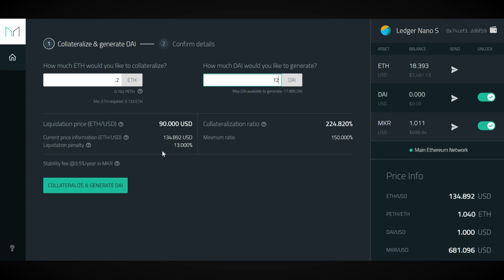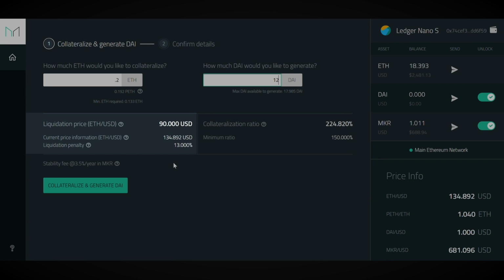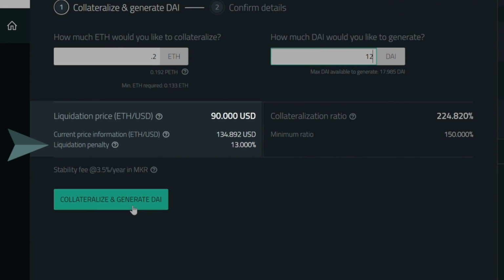To the left is your CDP liquidation price. In our case, it's $90 Ethereum. If Ethereum's price drops to that level, your CDP is vulnerable to getting liquidated. If that happens, the CDP is charged a liquidation penalty, which is shown below the liquidation price.